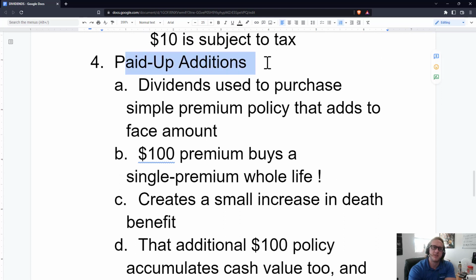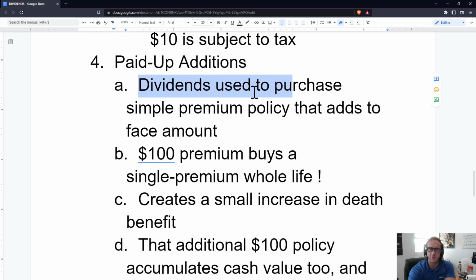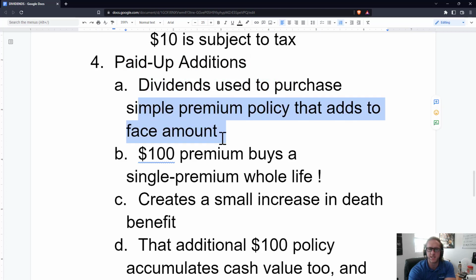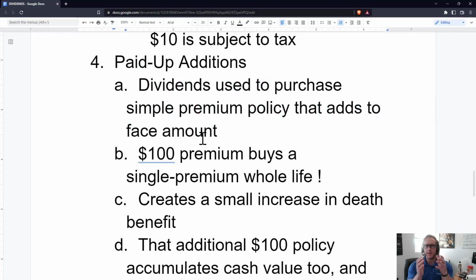Paid up additions is another dividend option. Take two words here, the paid up part and the addition. The paid up means that the dividend is used to purchase a single premium policy that adds to the face amount. Essentially, with life insurance policies, you can get a paid up policy. They have single premium policies, 5 premium policies, 10 premium policies.